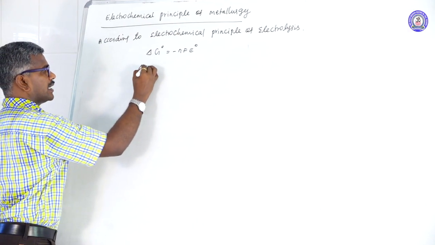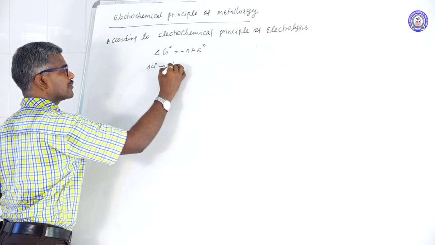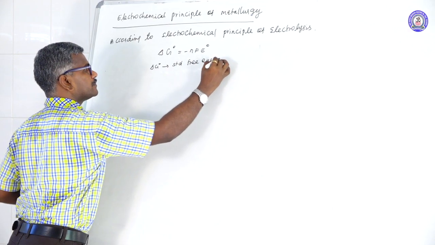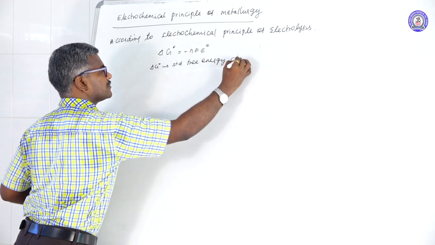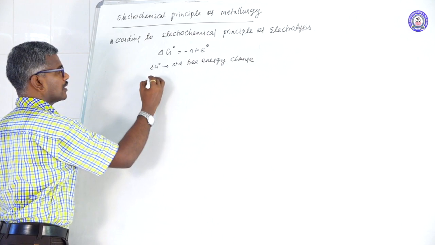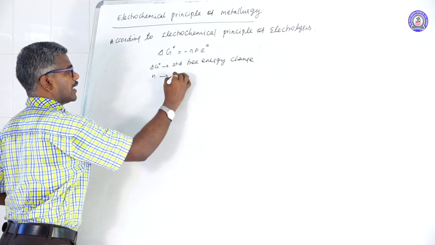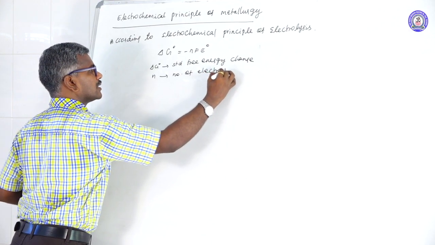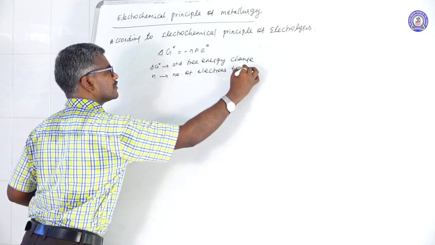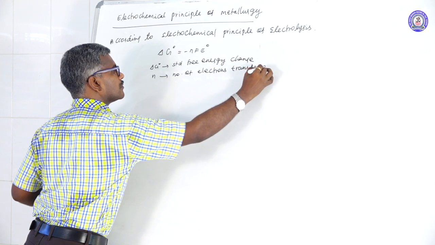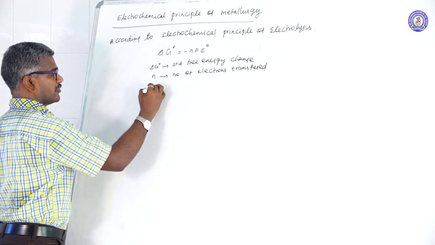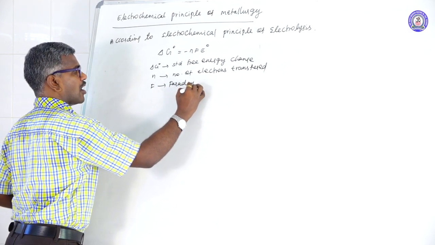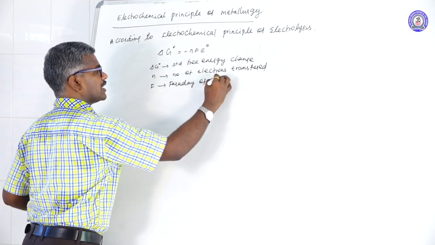Here delta G naught is nothing but the standard free energy change, n is the number of electrons transferred, and F is the Faraday of electricity.